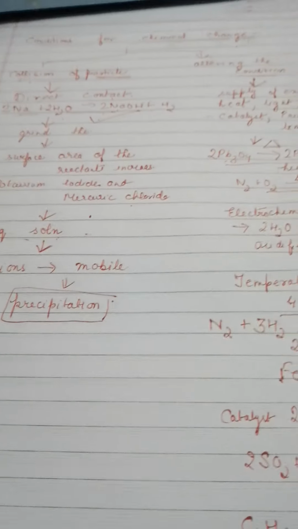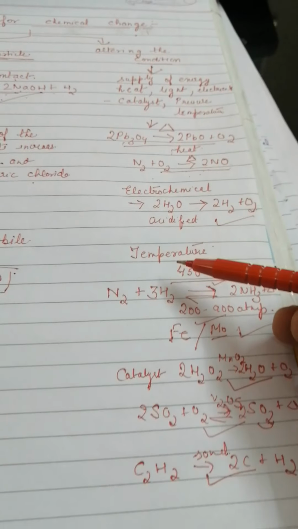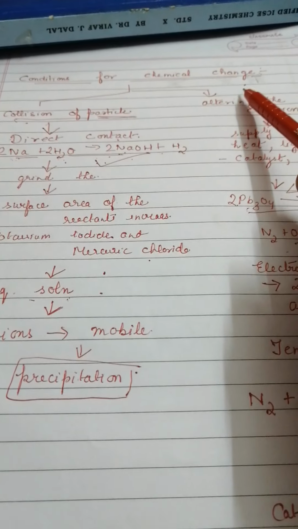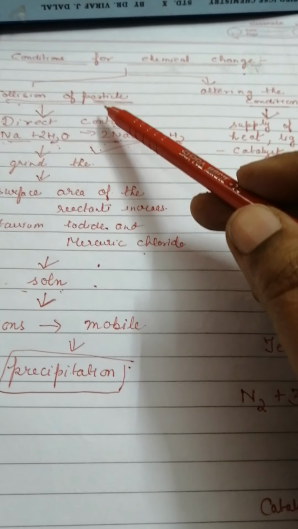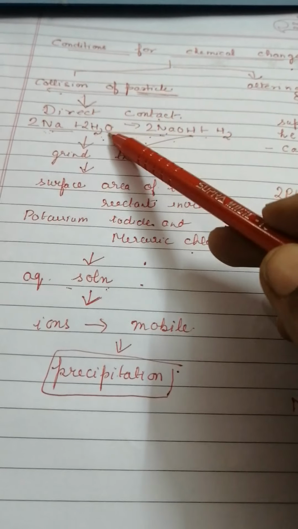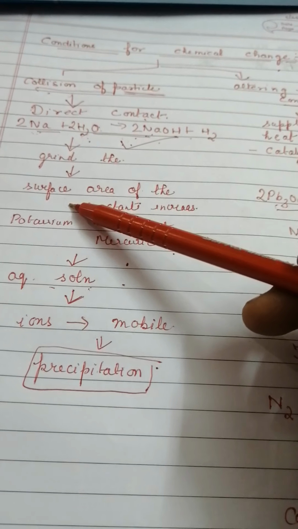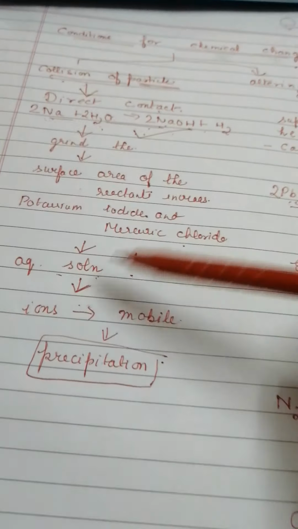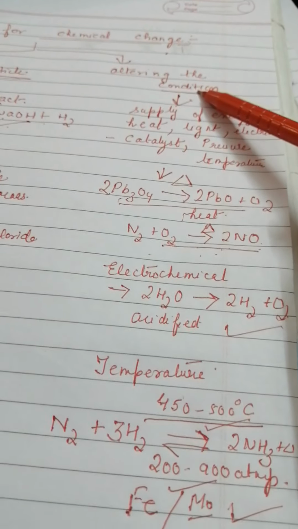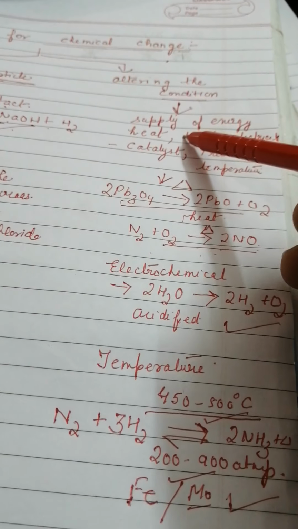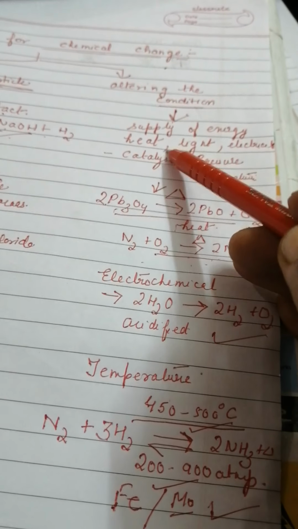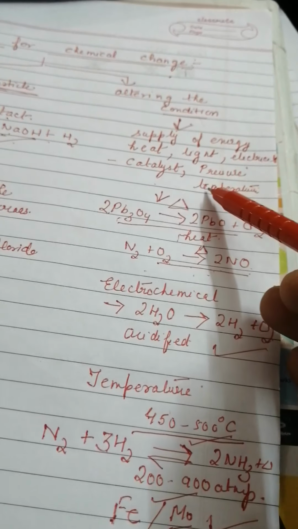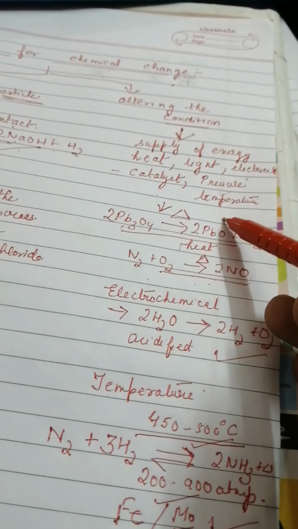Yes, you all know. You have done so many different types of reactions, and you know this. Like before, we are going to revise this. The conditions for the reaction, what chemical change are. First one is the collision of the particles, which can be brought about by direct contact, by grinding the substances or by using the aqueous solution. If the reaction happens, well and good. If it does not happen, then altering of the conditions may be required, which is basically the supply of heat energy, the use of heat energy, light energy, or electrical energy. Then it can be the use of a catalyst, use of a specific pressure or a specific temperature, or even